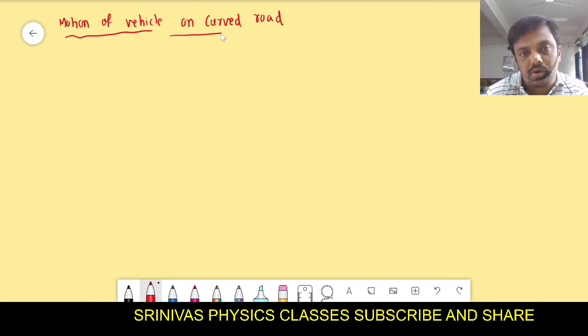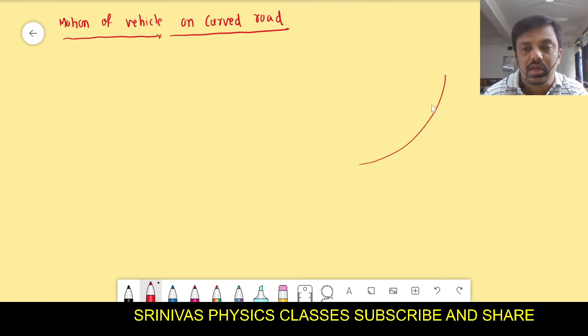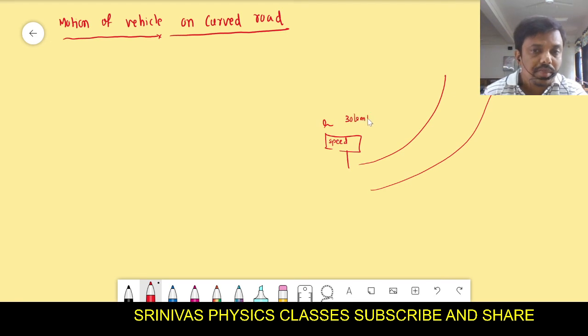Okay, there is some curved road. Then how will the vehicle go along the curved road? On that there will be some board. For example, this is the curved road, the turning, and here the government will provide a board, and on it is written that the speed limit is 30 kilometer per hour. That means you should not cross this much speed. The maximum speed is 30 kilometer per hour. If the vehicle goes with maximum speed 30 kilometer per hour, it will turn safely.